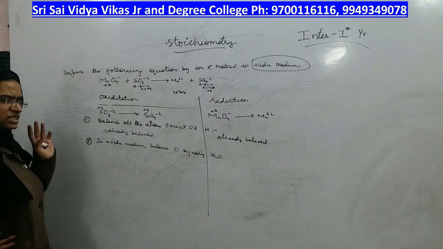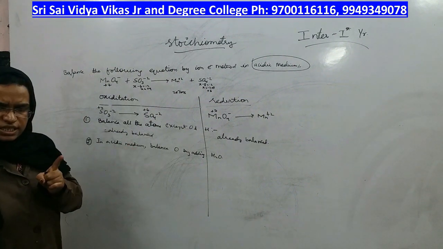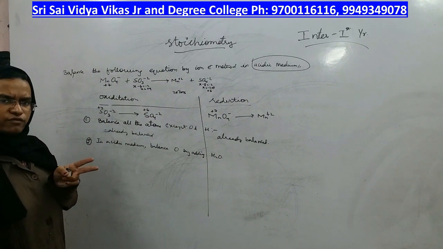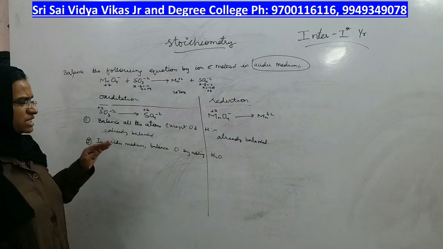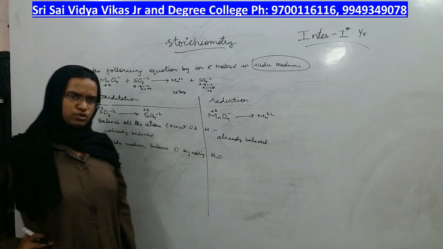Wherever oxygens are less, there you have to add water. If one oxygen is less, add one molecule of water. If two oxygens are less, add two molecules of water. In the same way, however many oxygens are less, that many water molecules you are supposed to add.